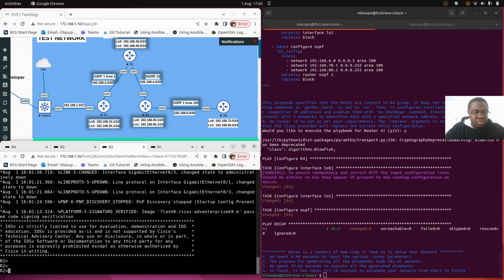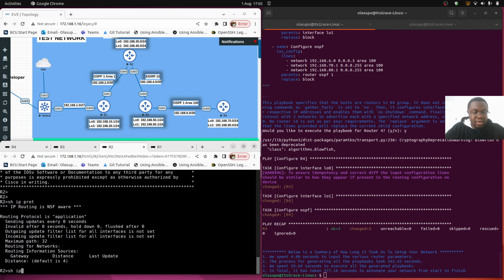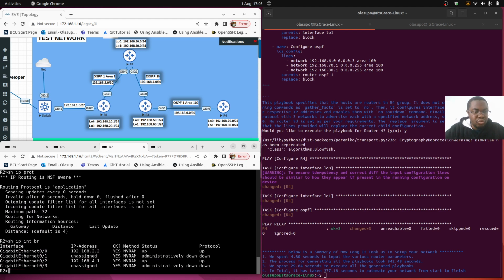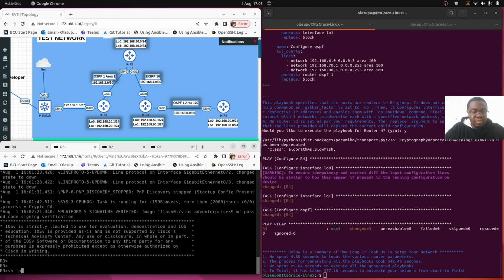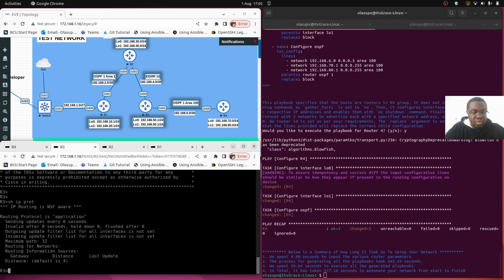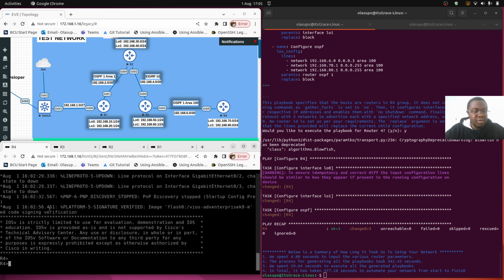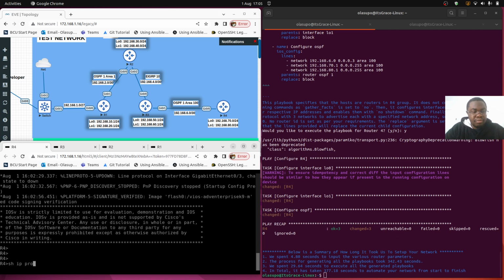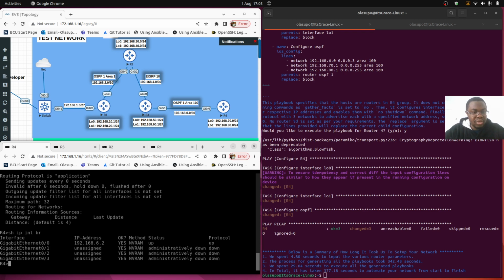Similarly for router 2, show IP protocol shows no routing protocol configured, and show IP interface brief shows no loopback configured at the moment. Show IP protocol for router 3 shows no routing protocol configured, and show IP interface brief shows us that no loopback interface is configured. And then for router 4, show IP protocol, no routing protocol configured, and show IP interface brief shows that no loopback interface is configured for router 4.